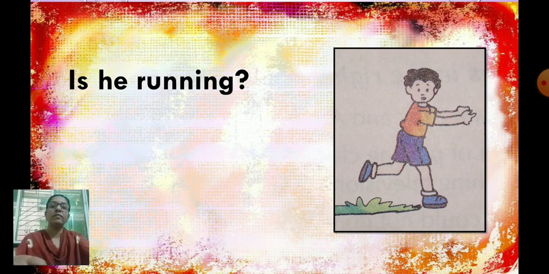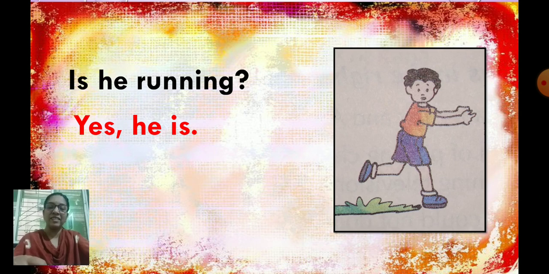Now, look at this picture. See what is the question? Is he running? What is the question asked? Is he running? Do you agree that he is running? Yes or no? Yes. Yes, he is. So in the picture you can see the boy is running. So you agree that he is running. So how will you answer? Yes, he is. Okay. Next question.